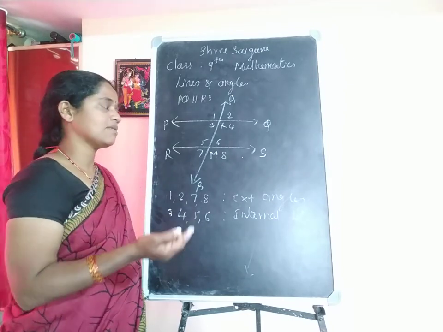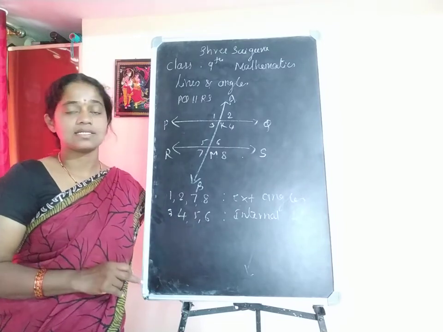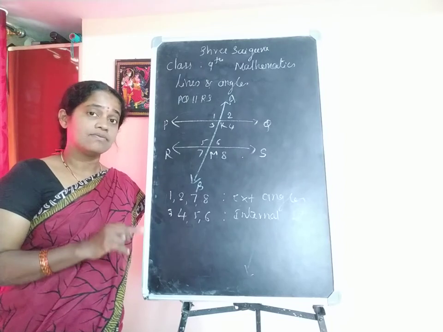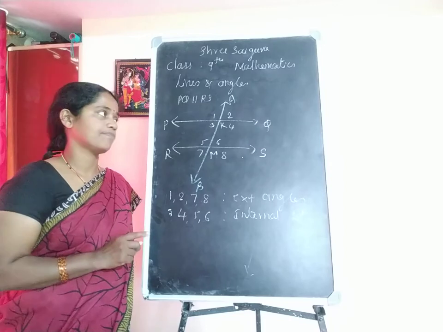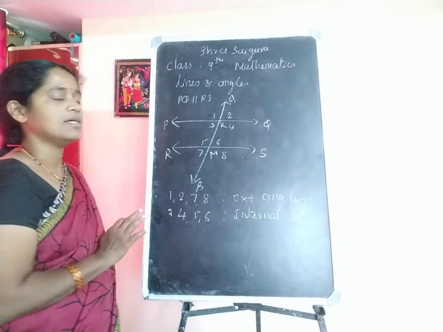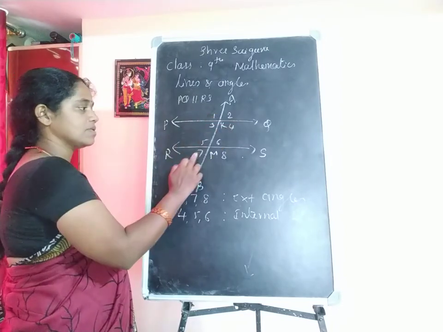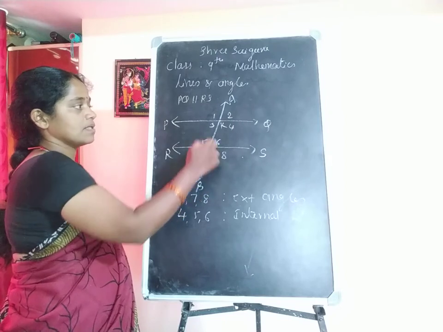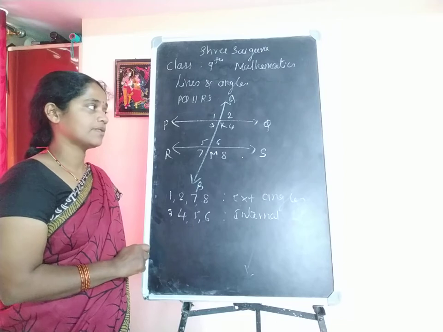So the main classification here is internal angles and external angles. In that, what varieties of angles are possible, that is most important. These two sets of angles are very easy to identify. 1, 2, 7, 8 are external, and 3, 4, 5, 6 are internal. Okay now?